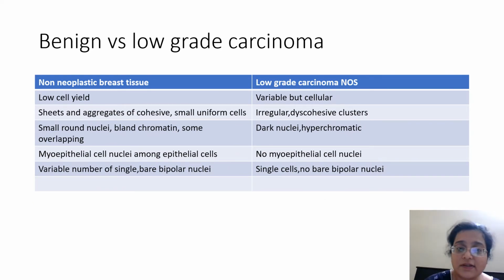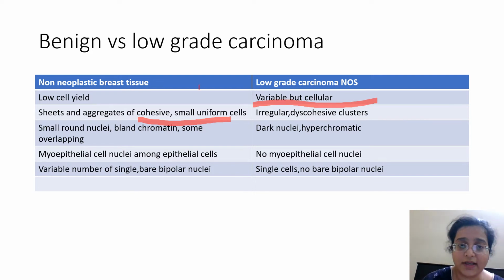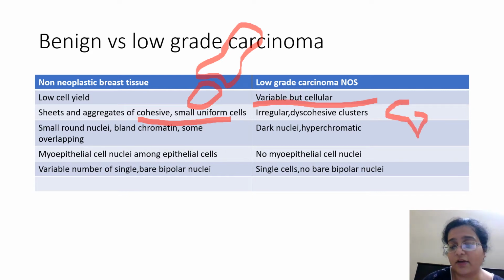Okay, again, benign versus low grade, this is most important. Benign, non-neoplastic breast tissue can be low cellular yield, but a low grade carcinoma will be very cellular. Sheets and aggregates are cohesive of small uniform cells, and they are discohesive irregular clusters. Here you will get a nice stag antler pattern if it's a fibroadenoma. Here the clusters will be very irregular, although the cells may be very, very uniform looking. They are small, round, with bland chromatin. The only catch is that the nucleus is very hyperchromatic.